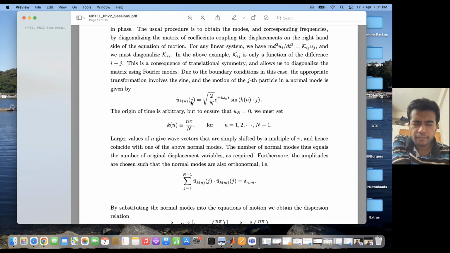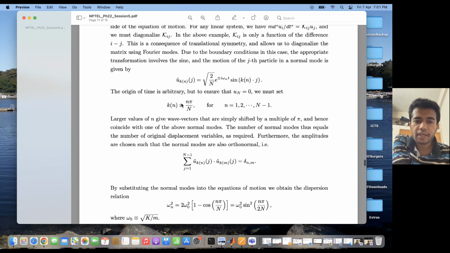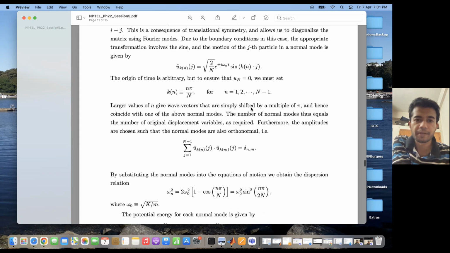So u tilde kn for the jth particle is given by root over 2 by N, e to the power plus minus i omega n t, sine kn j, where kn is given by small n pi by capital N. So the kn are the wave vectors of the various normal modes of the system, and small n denotes the normal modes. n goes from 1 to N minus 1.